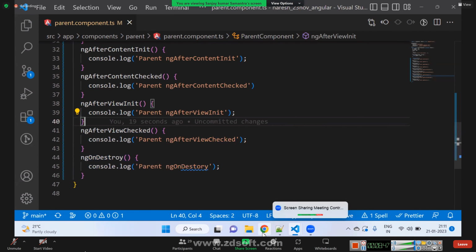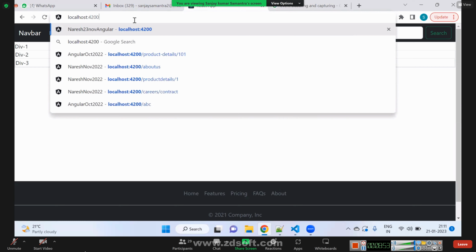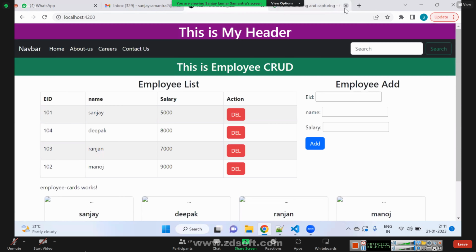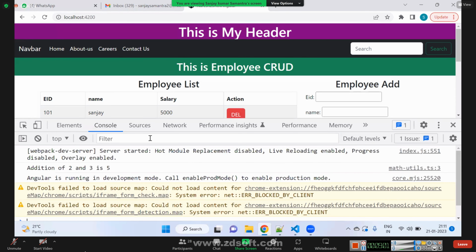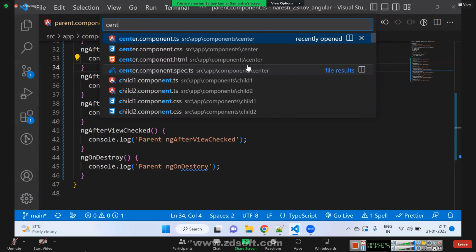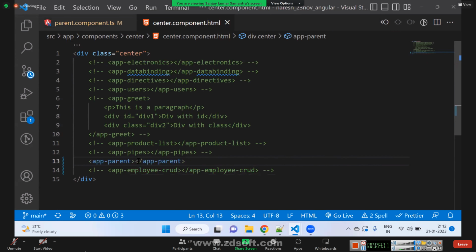Now if I go and load my application, I will see that all these functions are invoked. If I go and open my console, I'll go to center. In center component, I will enable app parent.